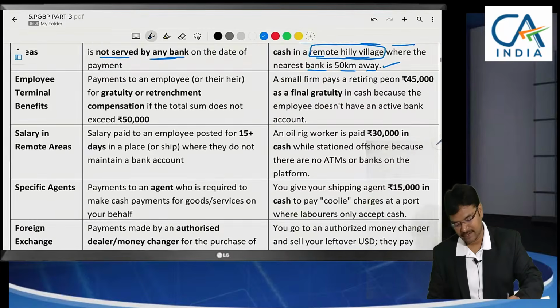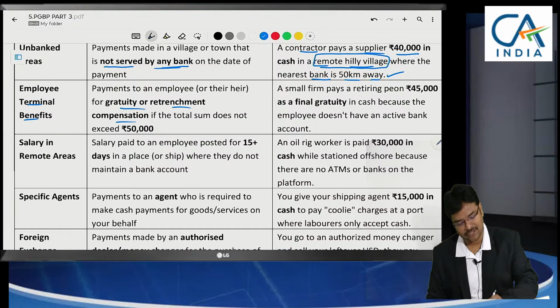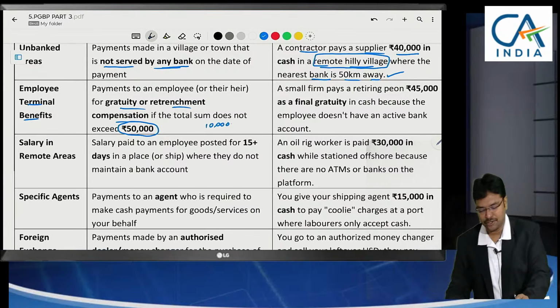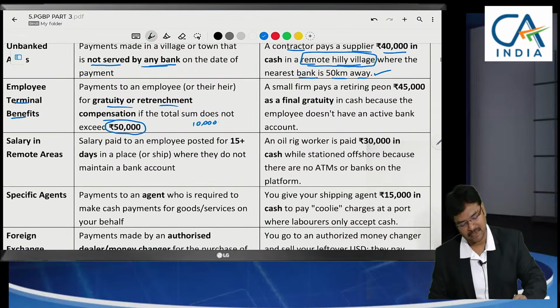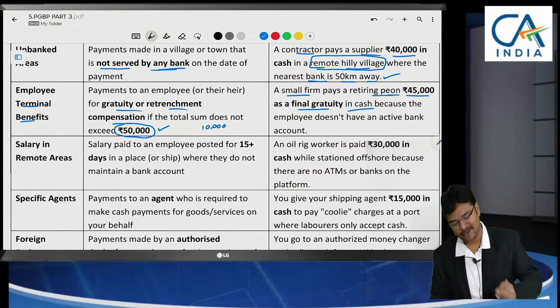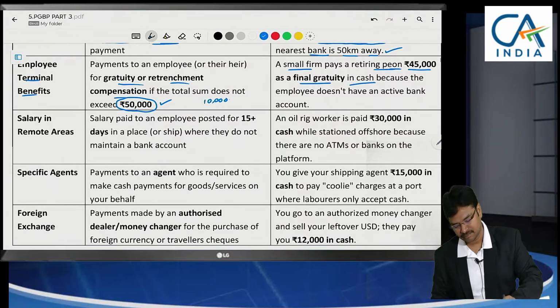So coming to the next one, terminal benefits, payments to an employee for gratuity, retrenchment compensation and these all up to the extent of 50,000 we can make. Generally what is the limit is 10,000, but for gratuity and any retrenchment compensation payable, a small firm to the retiring person, retiring peon, they are paying 45,000 as gratuity in cash. Whether this cash payment is an eligible expenditure? Yes. So here 50,000 separate limit is given for retrenchment compensation and gratuity. Coming to the next one,